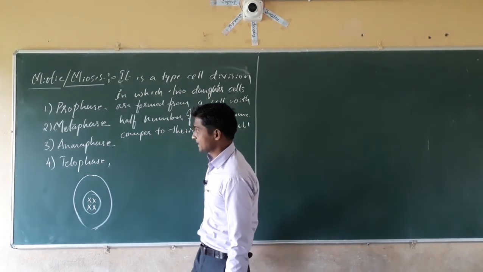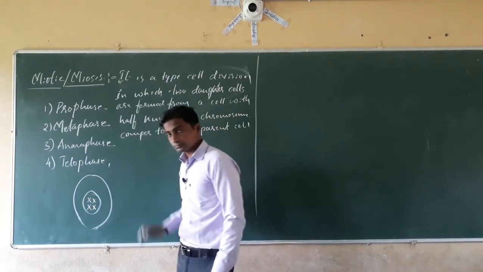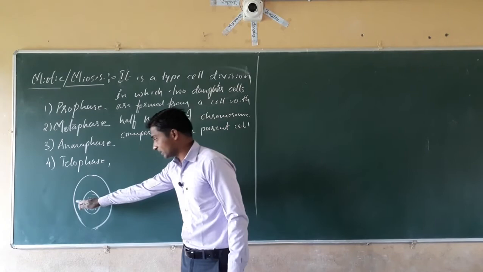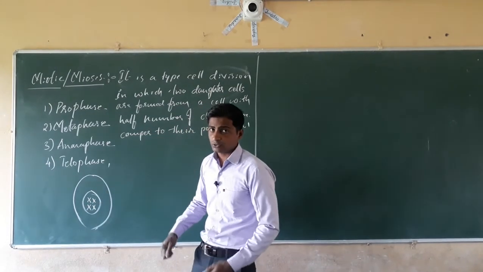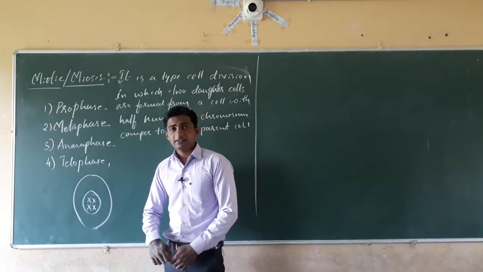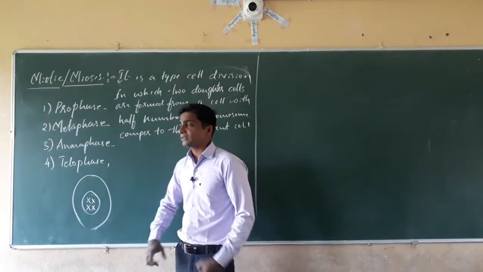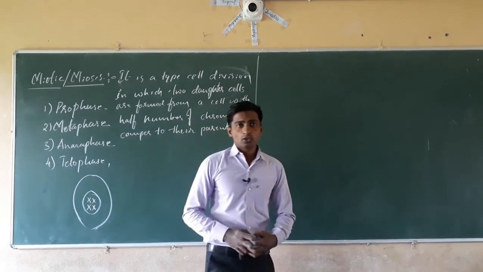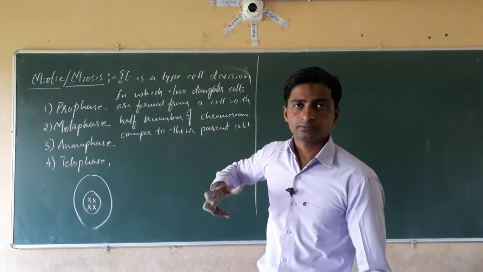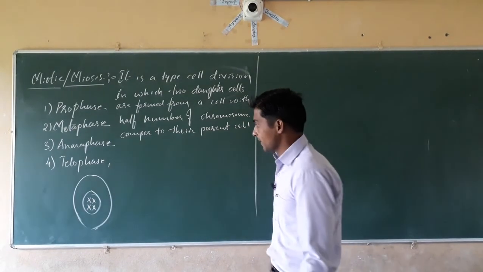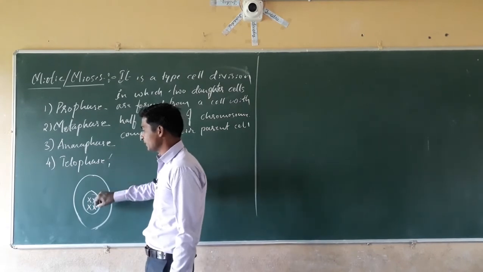Yes. Next, in case of metaphase, they will come exactly to the center. All these chromosomes come to the center, and the spindle fibers will attach to the centromere and start to pull. In case of anaphase, the chromosomal arms detach and move in the opposite direction. Next, in case of telophase, what happens?